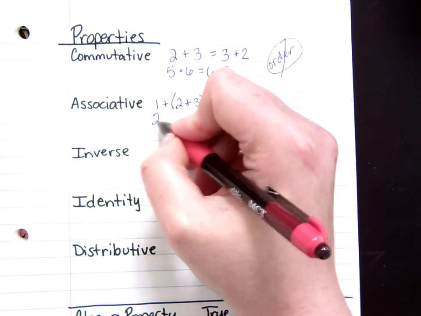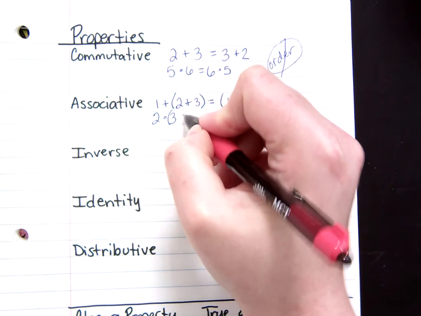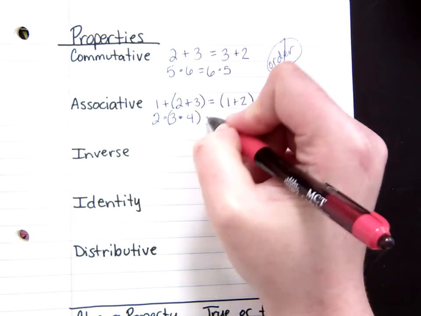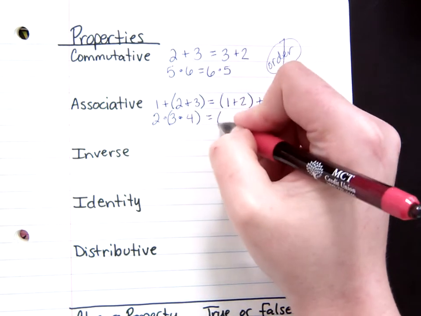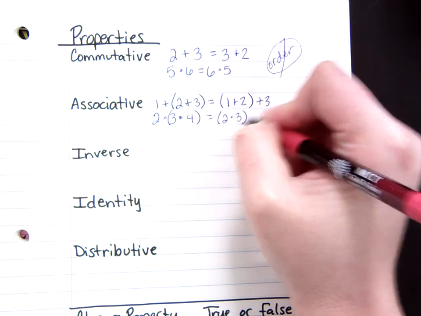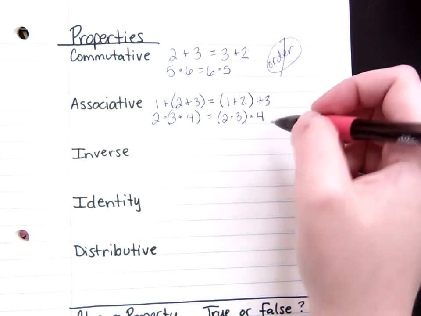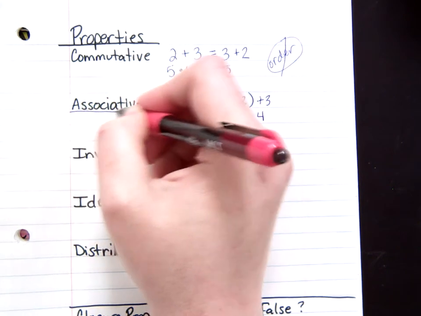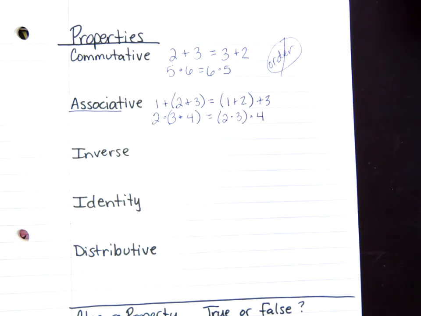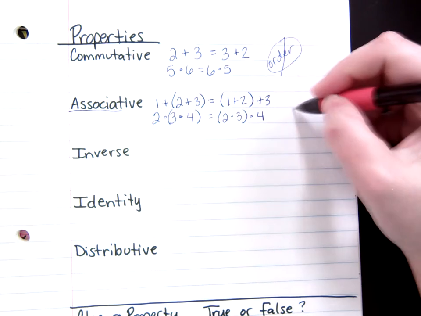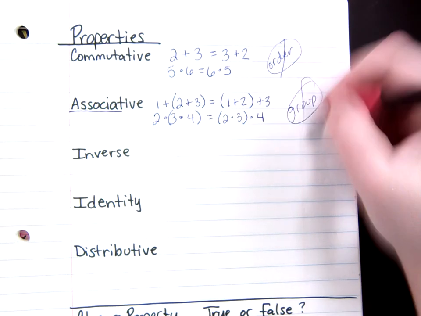If I do 2 times 3 times 4, or 2 times 3 times 4, I get the same answer either way. I get 24. So for associative, the numbers that associate are different. So with this one, grouping doesn't matter.